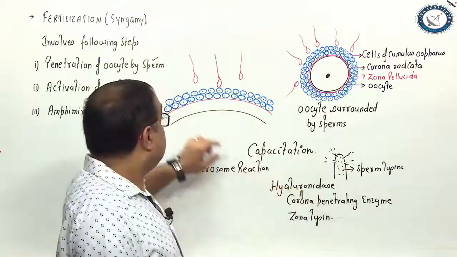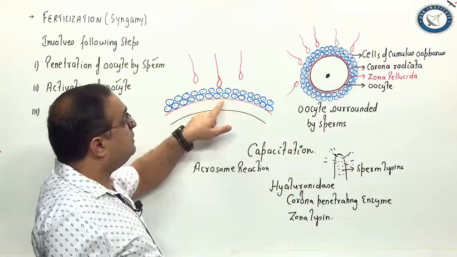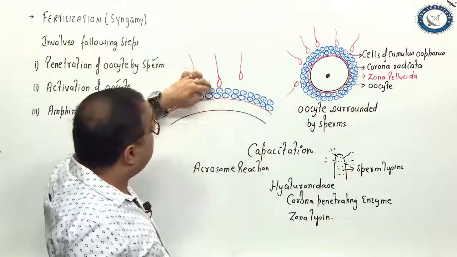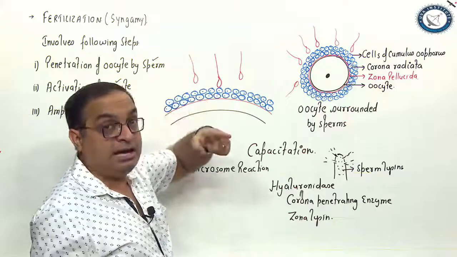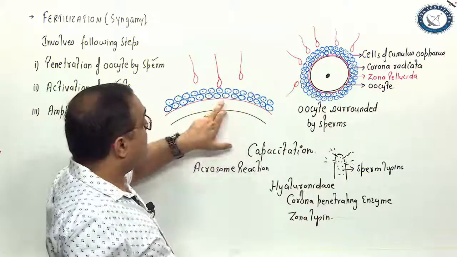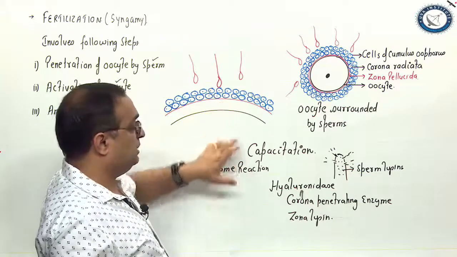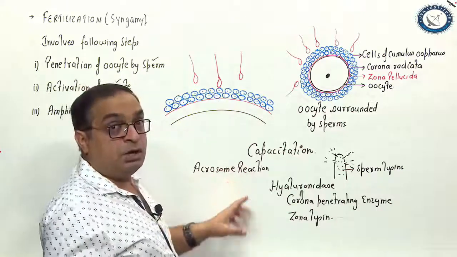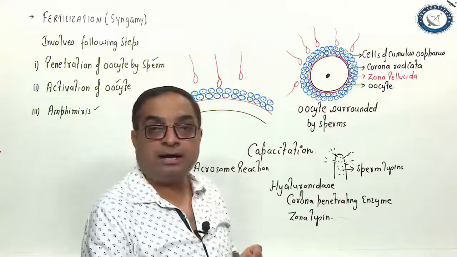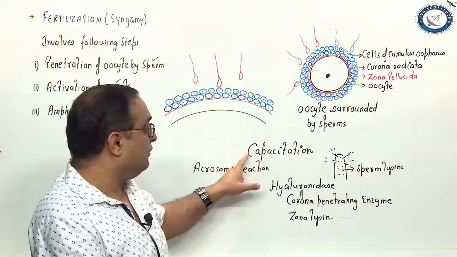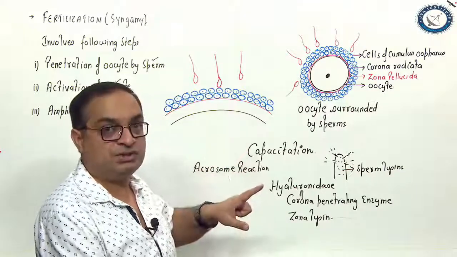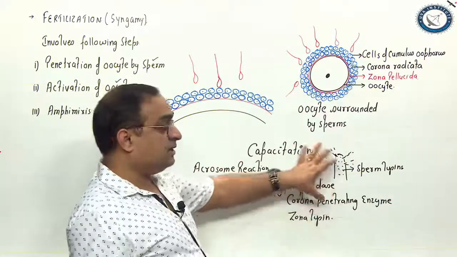acrosome. When the sperm establishes contact with the zona pellucida, how will it penetrate through these layers? By drilling action. The moment it establishes a connection with the zona pellucida, the acrosome reaction happens. Only those sperms which have already undergone capacitation can show the acrosome reaction. These enzymes are released.